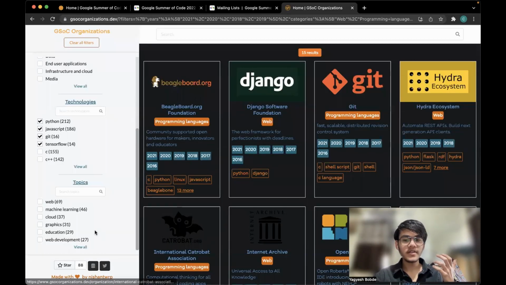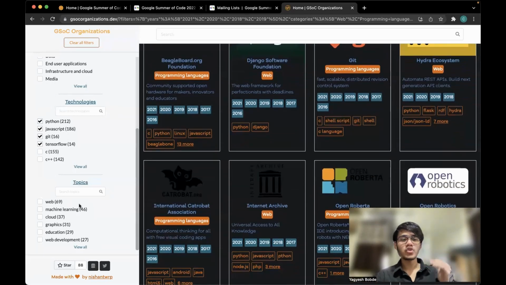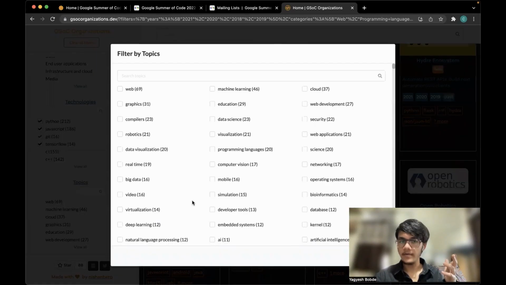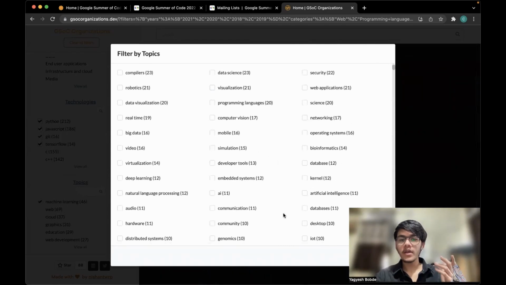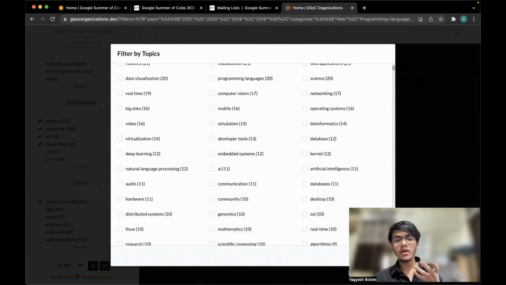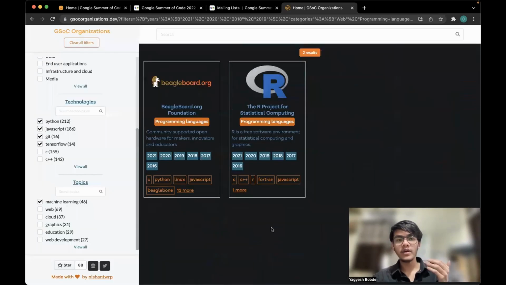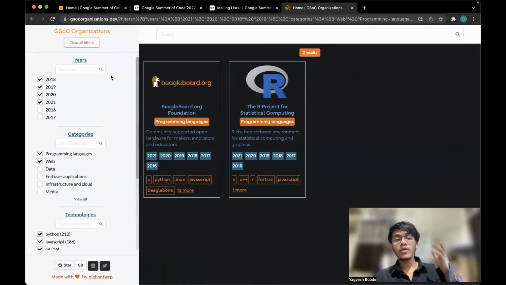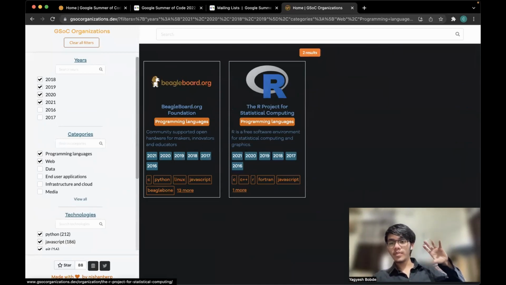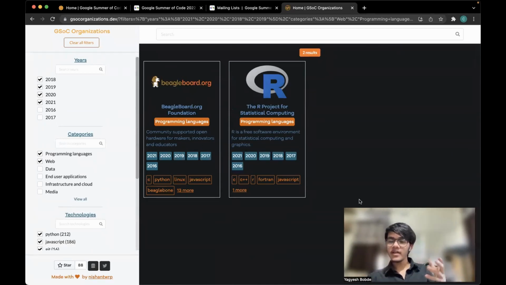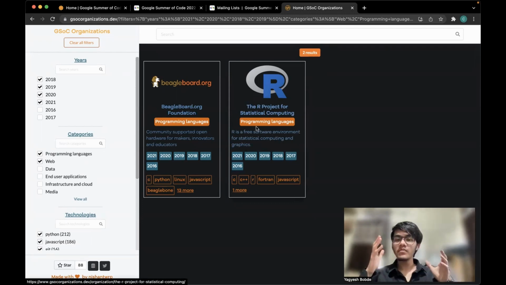All right, then other than that, what you can select is topic. What topic are you interested in? For me, I'll click on machine learning. You can also select multiple topics, but I'll just select one. And you can see I have narrowed down this huge number of organizations to only 2. So this is how you can select organizations, and make sure that you only have 1, 2, or maybe a maximum of 3 organizations selected.